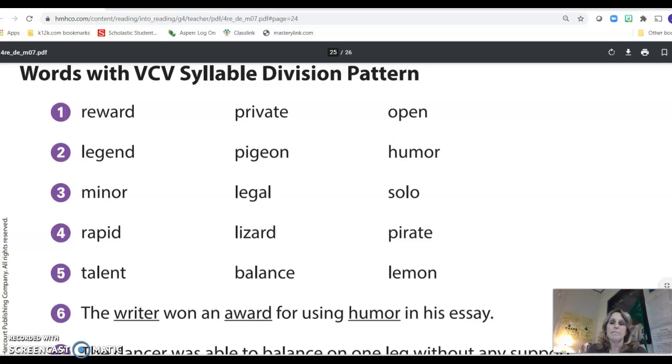Listen to the words and make your decision. If you want to write these on a piece of paper, you could do that as well, or just do it while watching. Rapid, lizard, pirate. On number 4, rapid has the short A sound, not the long A sound. So because it has the short sound, you're going to put the line after the P.